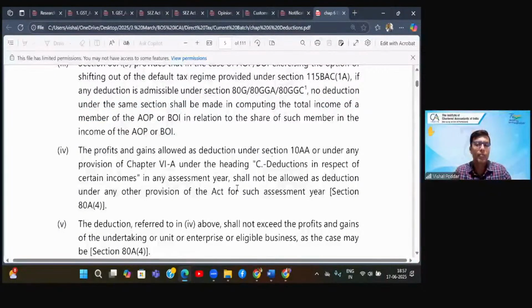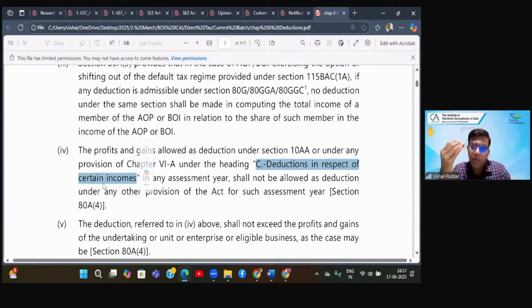You will find that between these three categories, section 10AA, which is one of the deduction sections, and chapter 6A heading C. This is where I first explain heading C, because heading C will be referred to at many places. So what is chapter 6A heading C? Heading C is deduction in respect of certain incomes. It covers incomes between 80H to 80I, and all are different businesses which the government wants you to engage in, either a particular nature of business or in a particular backward area, backward state, or some hilly area, etc. And if you do that, the income from that business is given as deduction. This is what heading C is.